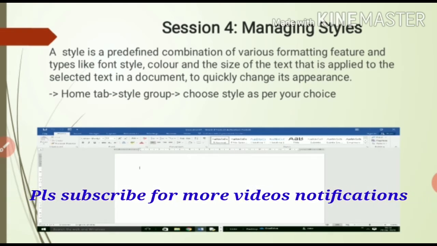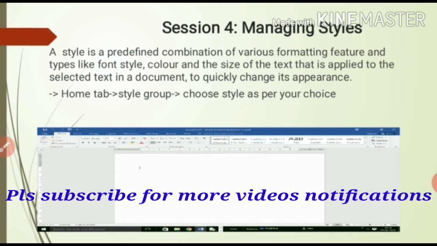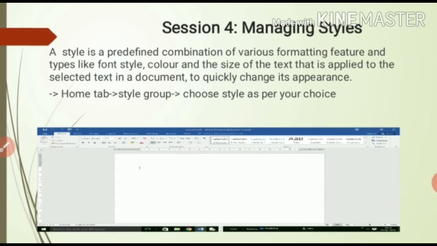So students, a style is a predefined combination of various formatting features and types like font style, color and the size of the text that is applied to the selected text in a document to quickly change its appearance. Dear students, you can see here we are having in the Home tab a font group, right, in which we are having the font face area and the size and the color option area, right?